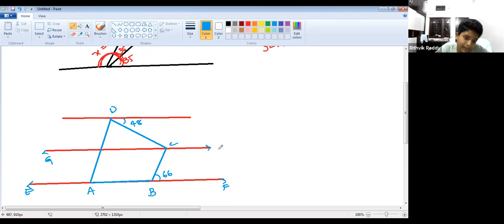So EG will be a parallel line, and CF will be, IF will be a parallel line.